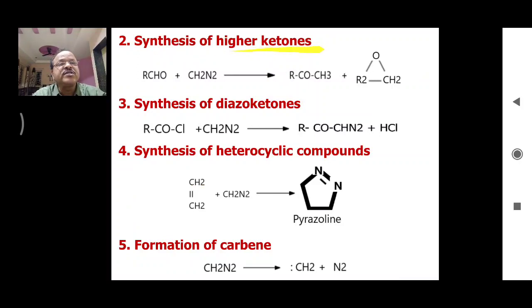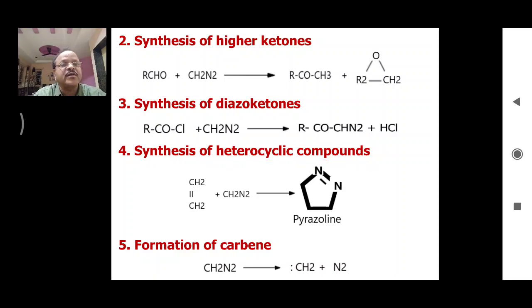Diazomethane is also used in the synthesis of higher ketones. Suppose this is an aldehyde, when treated with diazomethane there is formation of this ketone which consists of one carbon more than the original aldehyde. So, we are getting a higher ketone along with this epoxide. Another important application of diazomethane is that it is used in the synthesis of diazoketones. So, acyl chloride on reaction with diazomethane, there is formation of this diazoketone.